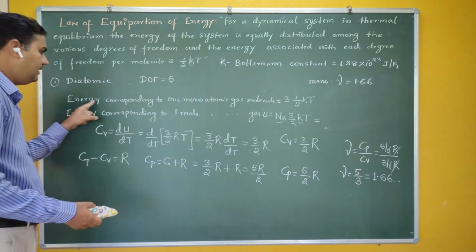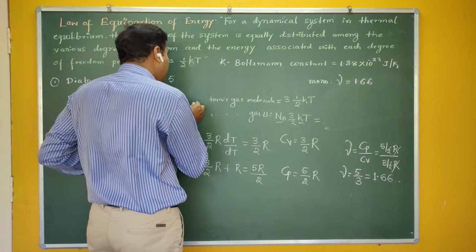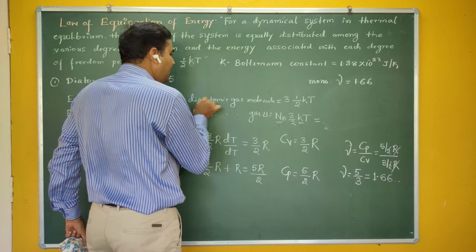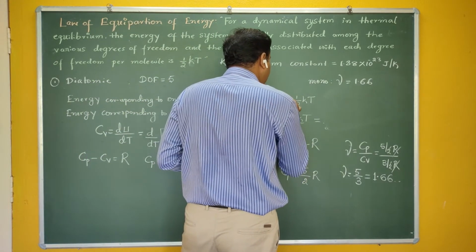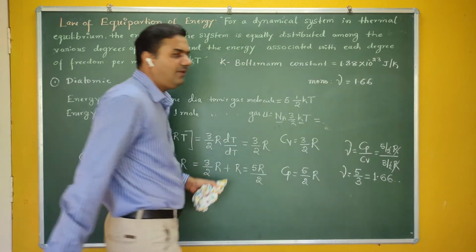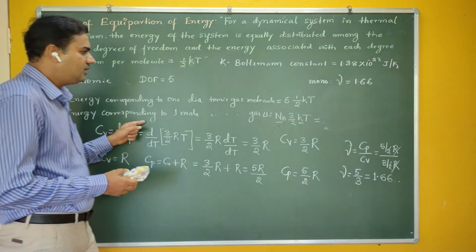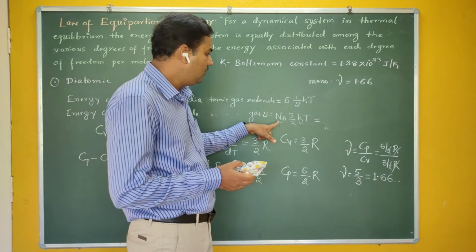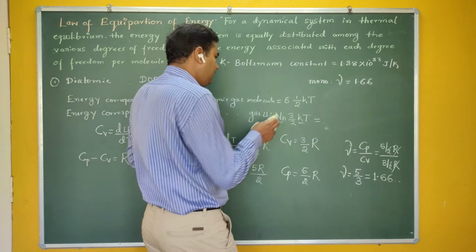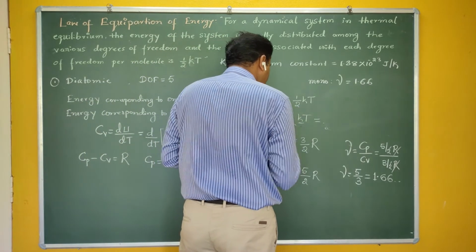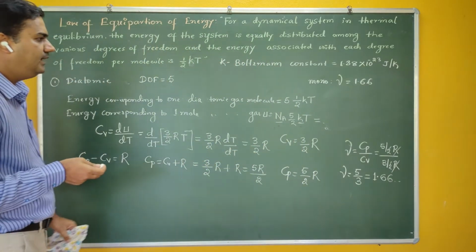Same procedure. Therefore, the energy corresponding to one diatomic gas molecule, which has 5 degrees of freedom, automatically becomes 5 into half kT. Next, we have to find the energy corresponding to 1 mole. 1 mole contains Avogadro number of particles. Therefore, it is Na into 5 by 2 kT.